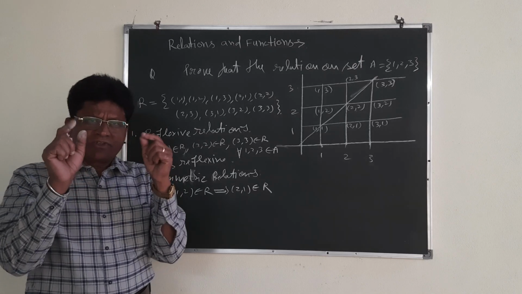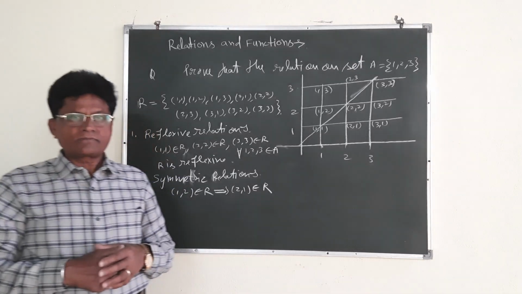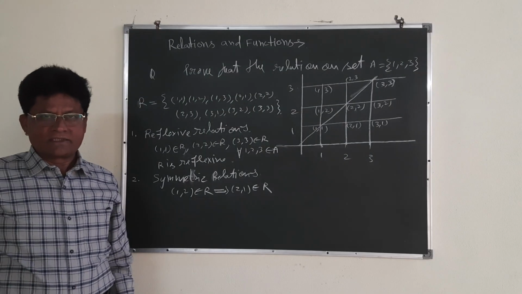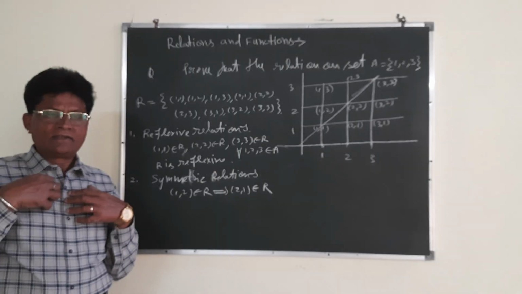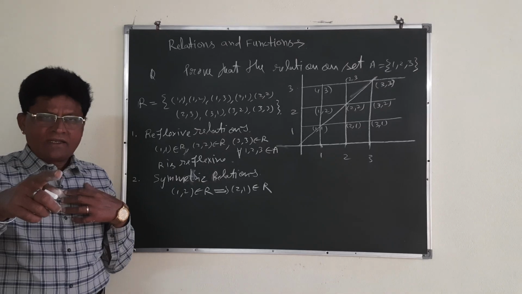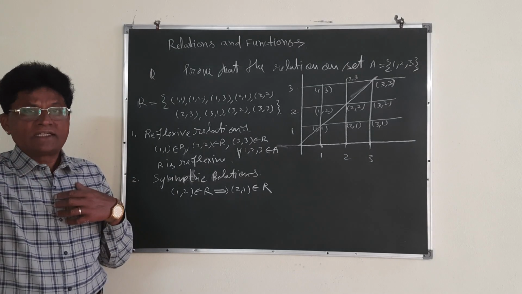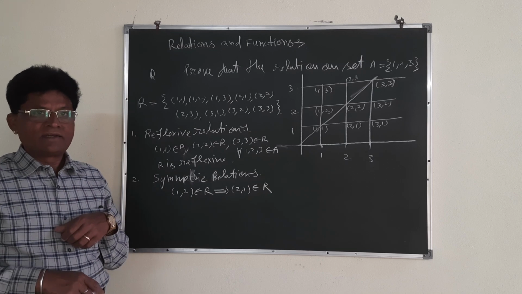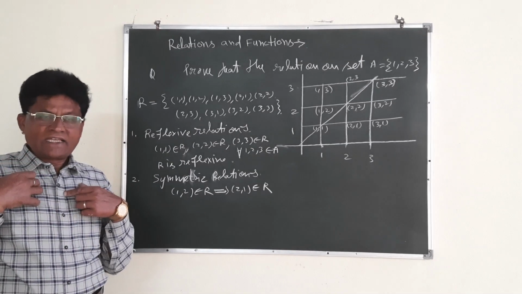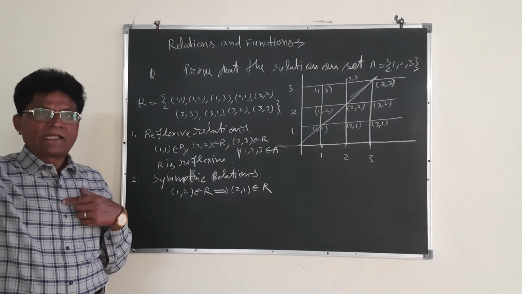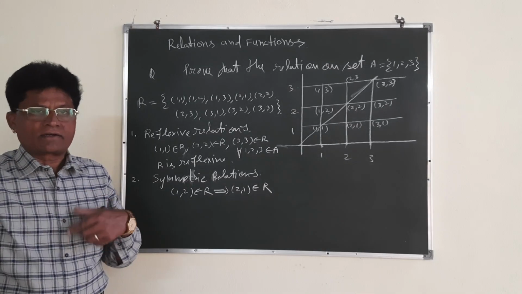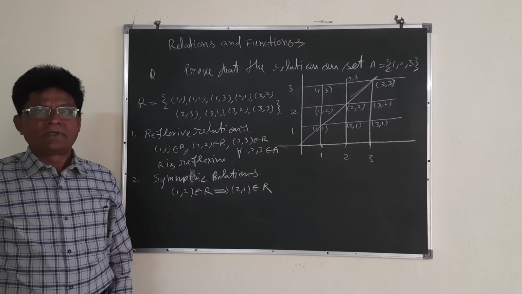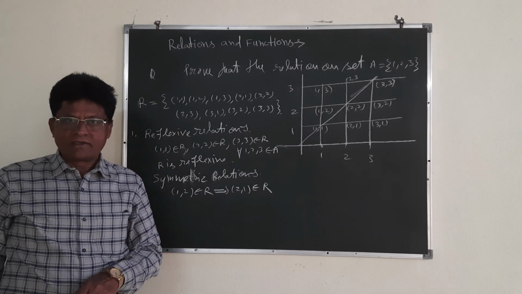Symmetric relation: you can understand it when you take a mirror, the everyday looking glass. You see your face in the looking glass, and the image of the object in the mirror is at the same distance from the mirror as the object. So you can say that the object and its image are symmetrical with respect to the mirror. Like that you can understand the symmetric relation.